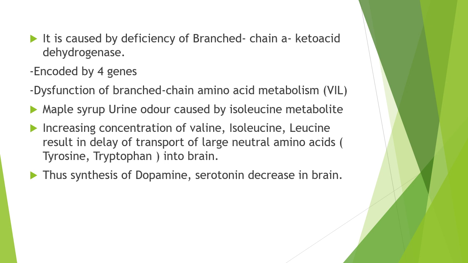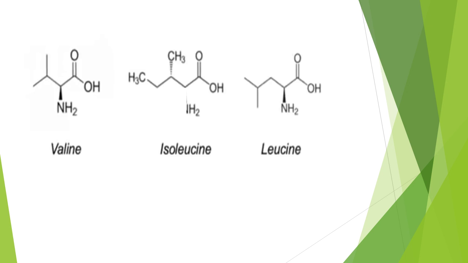When the concentration of valine, isoleucine, and leucine increases, it results in delayed transport of tyrosine, tryptophan, etc., which are large neutral amino acids, into the brain. This in turn affects the synthesis of dopamine and serotonin in the brain. Delay in transport of tyrosine and tryptophan decreases the synthesis of dopamine and serotonin. These are the 3 branched chain amino acids: valine, isoleucine, and leucine.